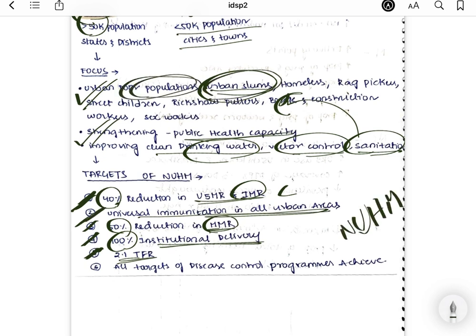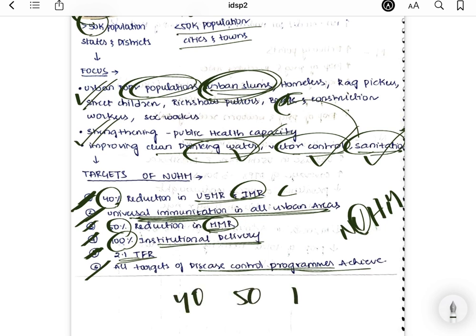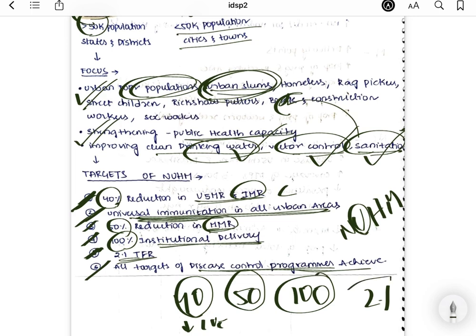In the National Urban Health Mission, the main focus is on the urban slums, right? So we are providing them clean drinking water, vector control, sanitization, and also we are trying to provide universal immunization. It is one of our targets, right? And all the targets of disease control programs should be achieved. So what are we trying to do under these targets? One is 40%, next is 50%, next is 100%, 2.1. Under the 40%, there should be a reduction of infant mortality rates and under 5 mortality rates. Under the 50%, a reduction in the maternal mortality rate. And the 100% is institutional deliveries and 2.1 is TFR. Apart from all of this, you're also providing universal immunization for all the urban areas and the targets of disease control programs being achieved.